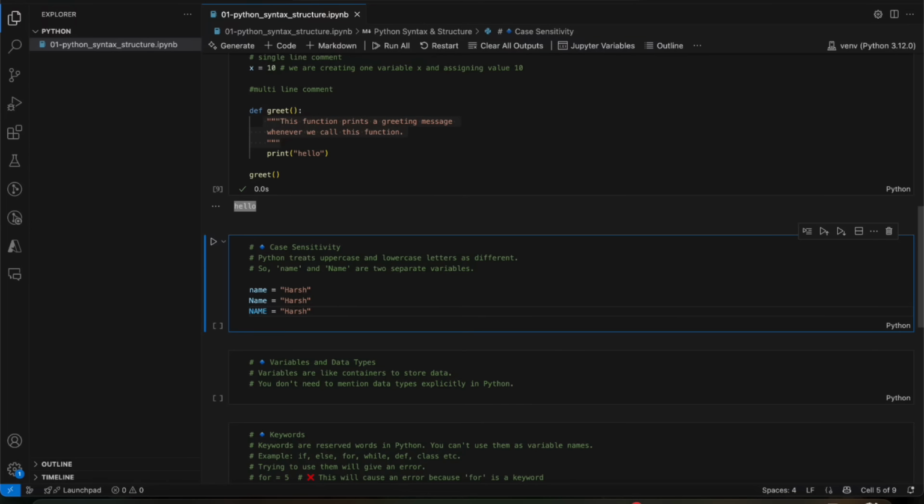Why is it so important? Why does this matter? Suppose by mistake you change the case of a variable or function name, Python will treat it as a completely new and unrelated name, which often leads to errors. Suppose, I'll show you.